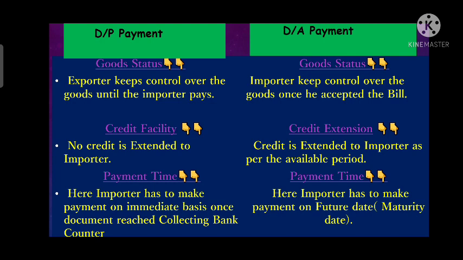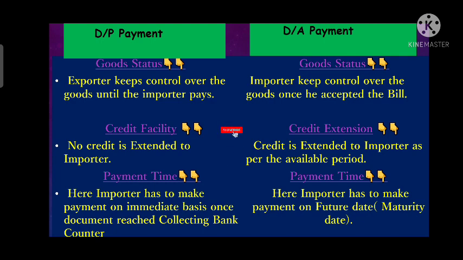Once he accepted the bill, he confirmed that he will make the payment on a future date. So from today, when he accepted the bill, until that future date, he is availing the usance period, or we can say the credit period. So in DA he is availing that credit.